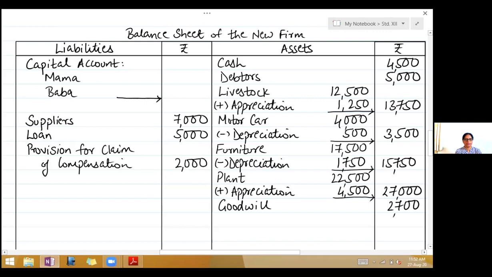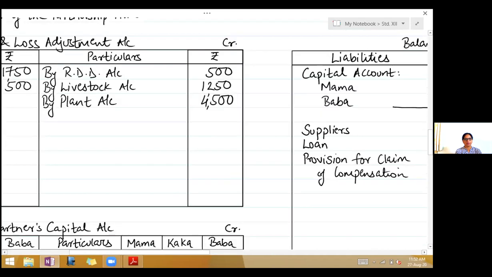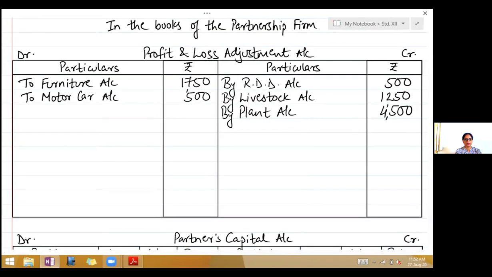Now your liability has increased. So second effect will come on the debit side of profit and loss adjustment account, right there, to provision for claim on compensation, $2,000.